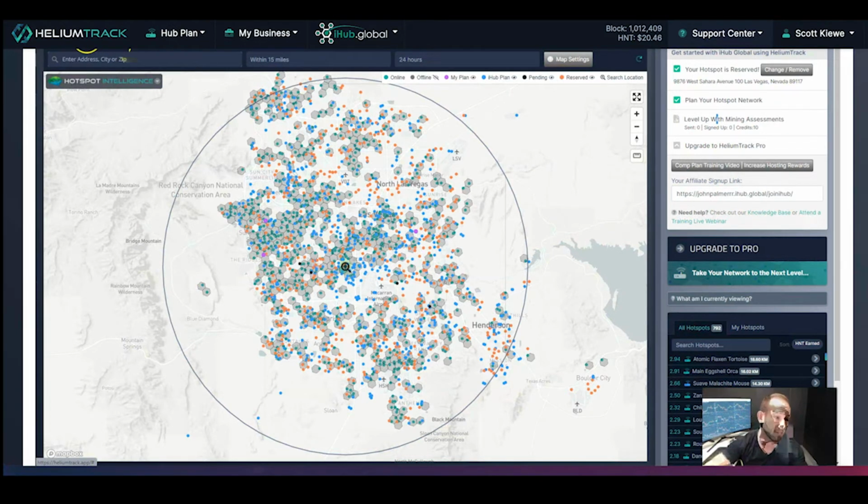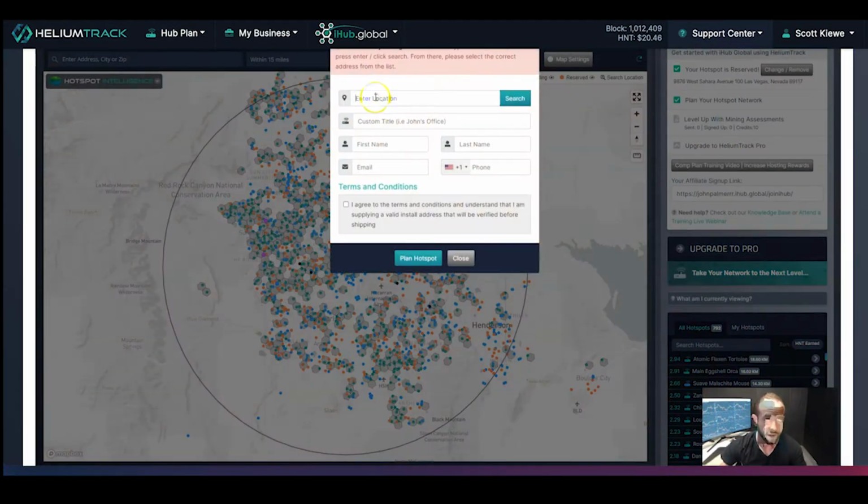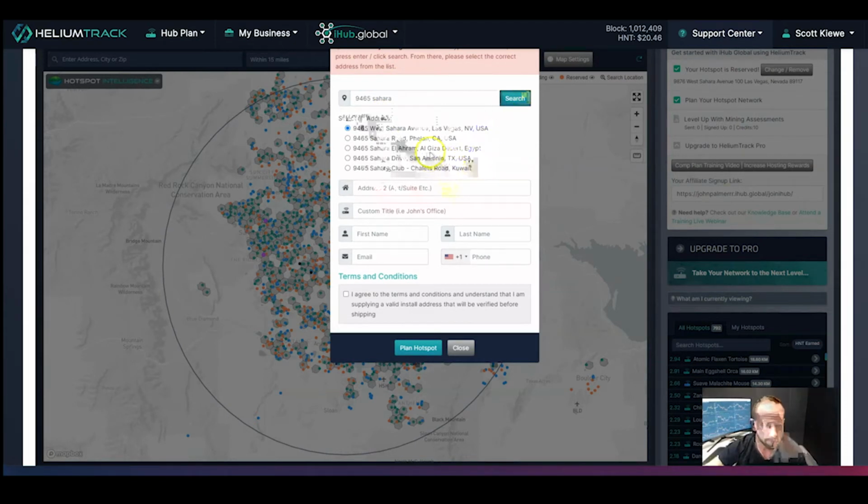So let's try step number 1, and we're going to have to find another good location. Let's go ahead and punch in an address. Okay, and let's see. What I'm going to do here is enter a custom title. If you're not familiar with this step, please go back and watch the previous video of how to plan a hotspot. We go over what information you need to fill out and detailed steps.